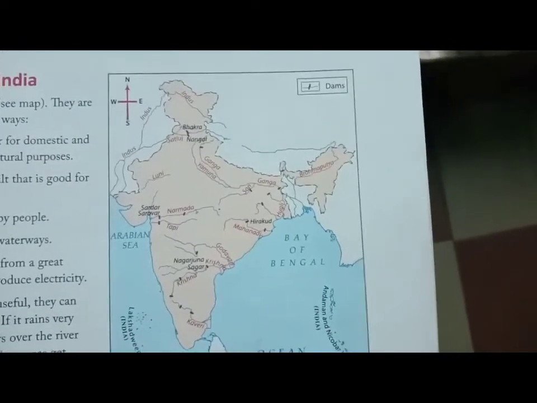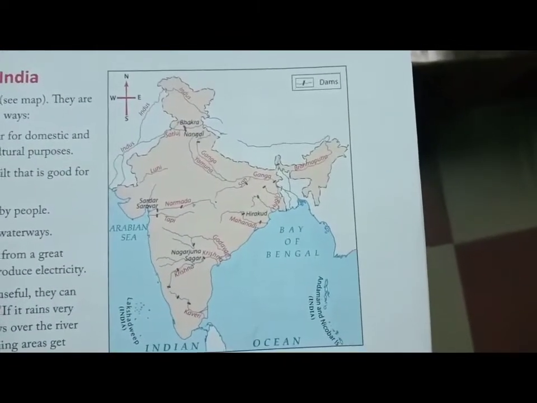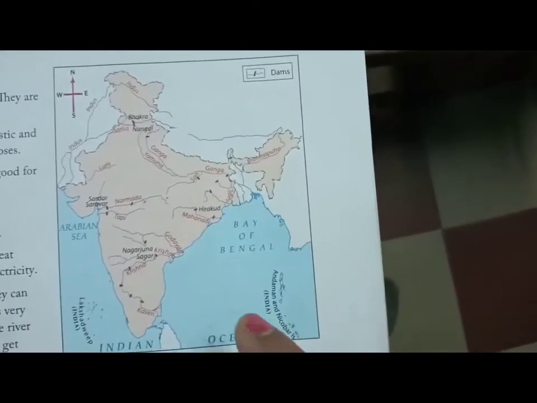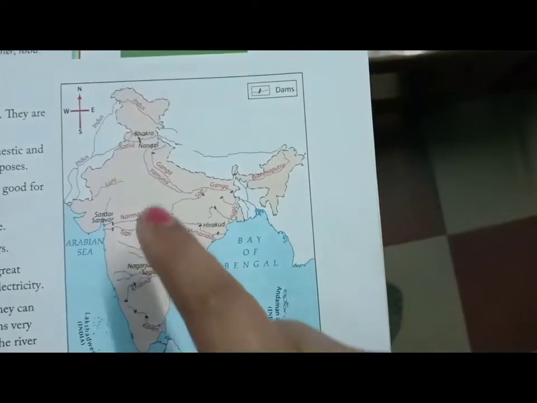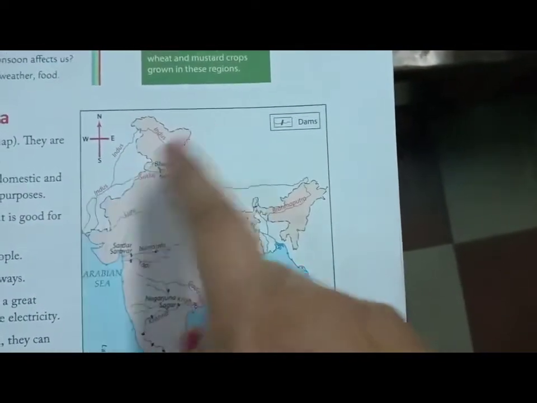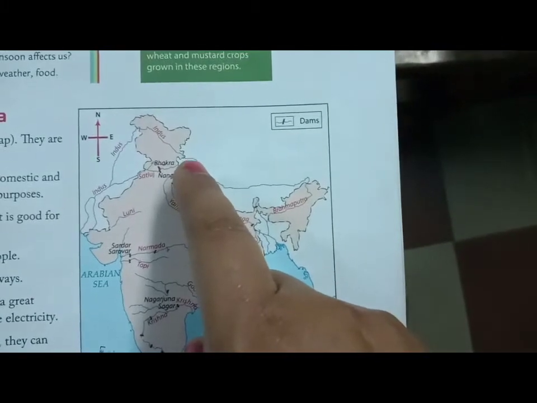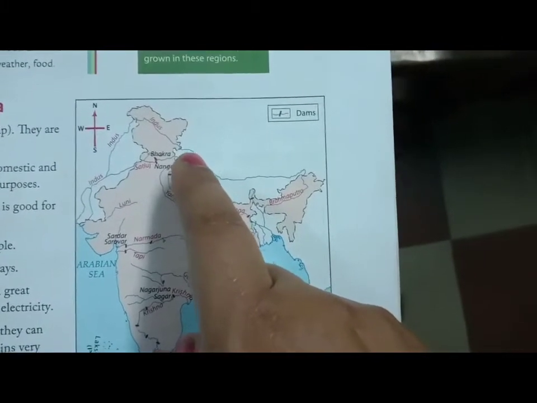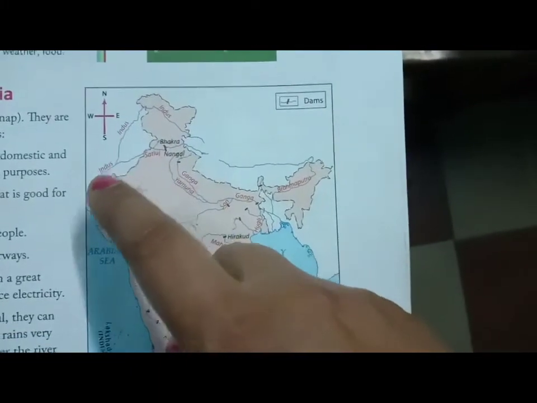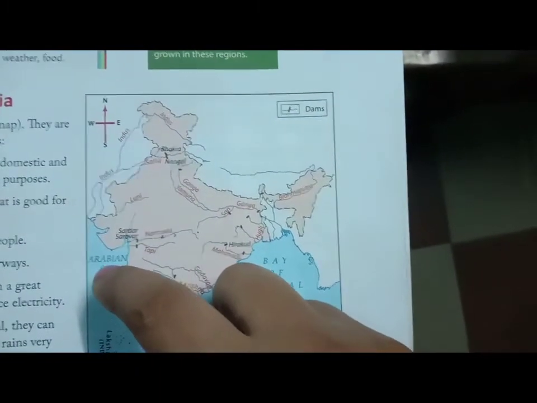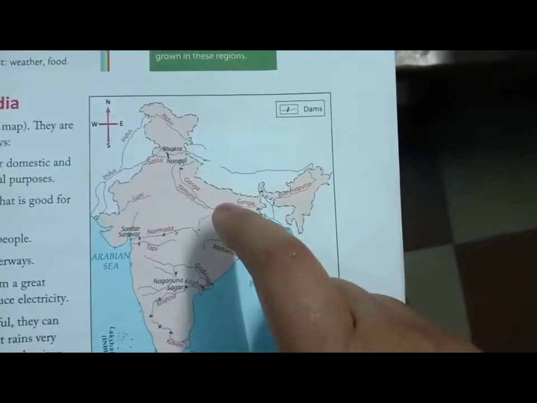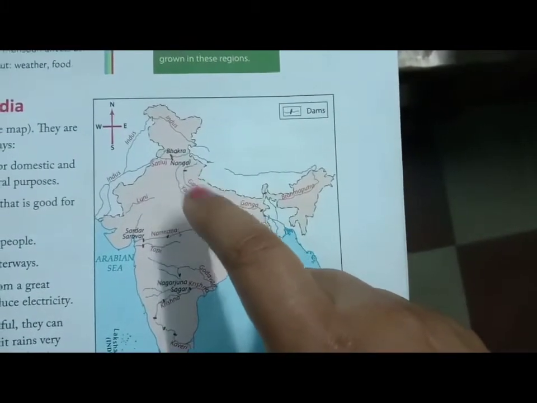Here I am going to show you the rivers of India. You will get this map on page number 19 of your geography textbook. At first you can see the Indus River. It comes from Tibet, goes into Jammu and Kashmir, then Pakistan, and then goes into the Arabian Sea. It is a very important river of India.